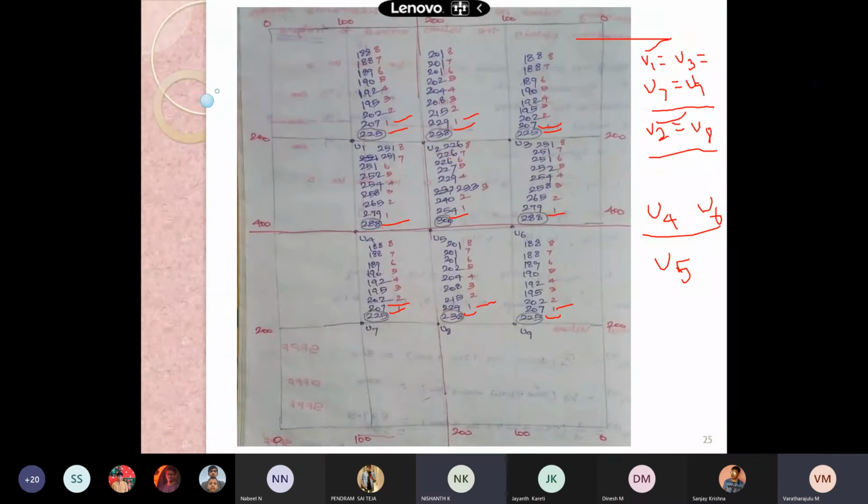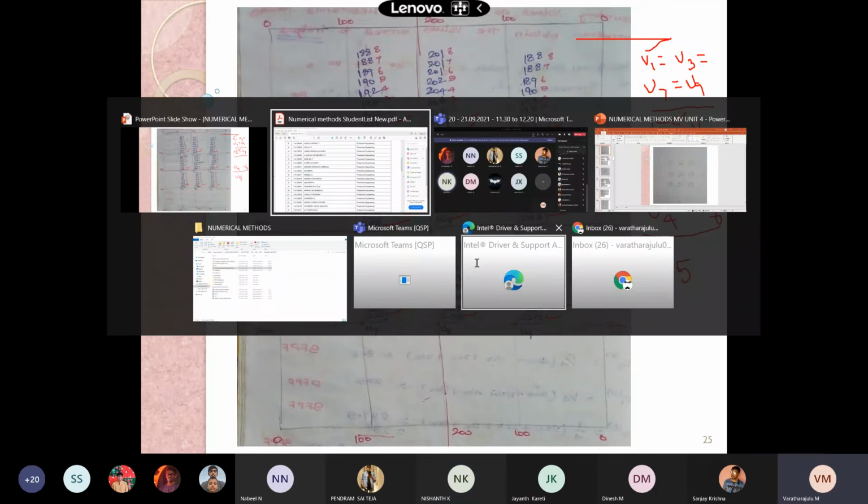Nishant, you calculate U4. 400, 207, 300, and 207. 278.5, sir. Yes. Then it has to be given to U6 also.